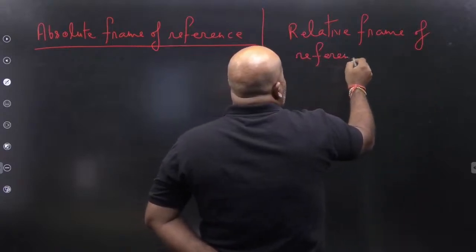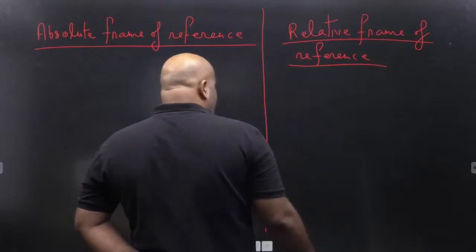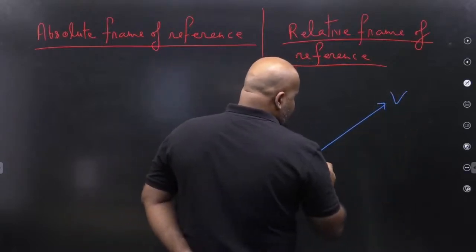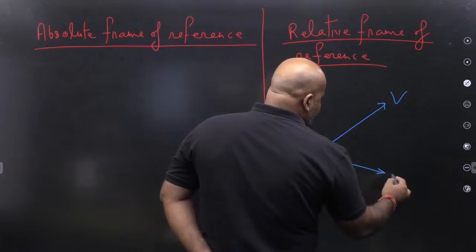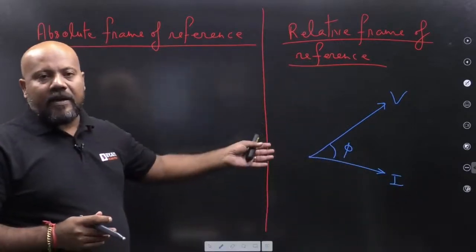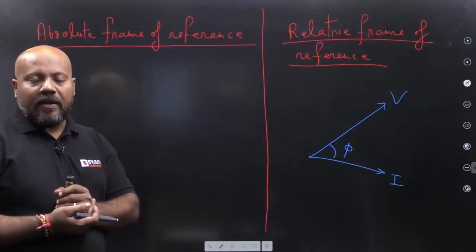When you are in the relative frame of reference, there is no problem. You say, this is voltage, this is current, and the angle between them is phi, so you can directly multiply the voltage and current phasors and get the power.